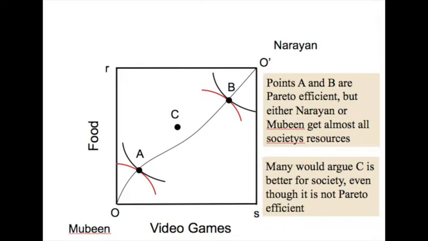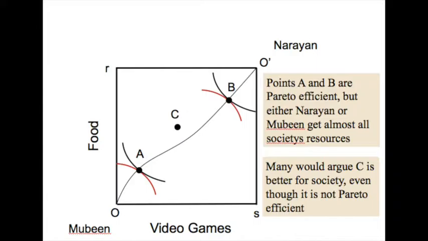The first welfare theorem implies that competition will throw up a Pareto efficient point. This can be seen in the diagram where it is illustrated that when Mubin and Narayan trade, they will reach a Pareto efficient point. The possible points given their individual indifference curves are given.